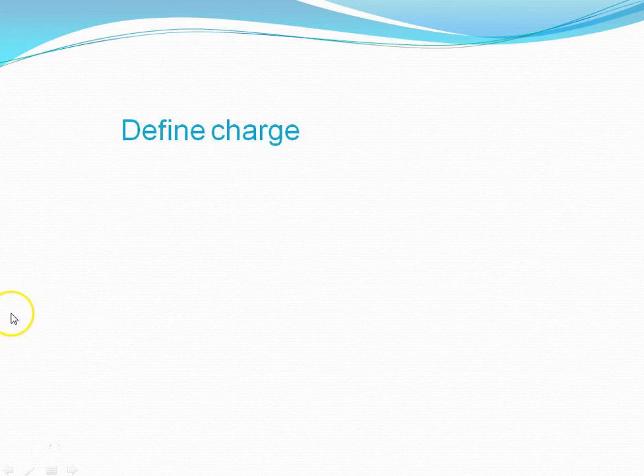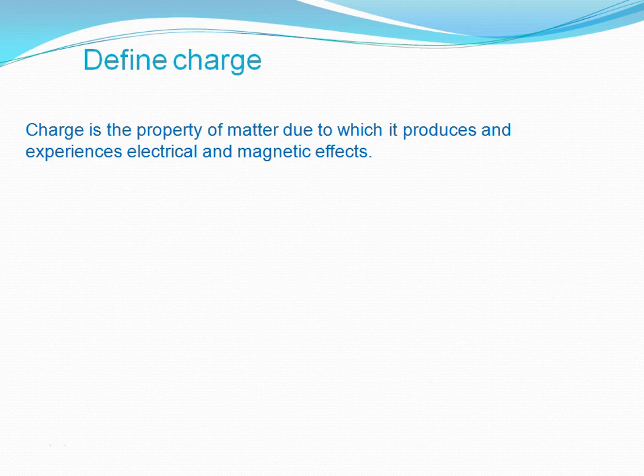So today we are starting the topic electrostatics. Very first point comes here, the charge. There is a very simple definition which you should know very well. Charge is the property of the matter due to which it produces and experiences electric and magnetic effects. So I hope this definition is clear to all of you.